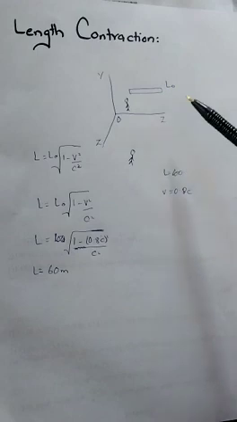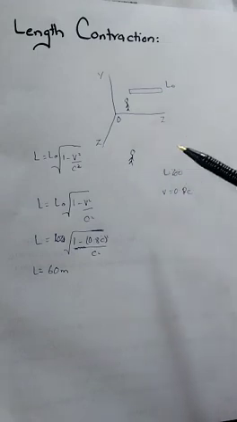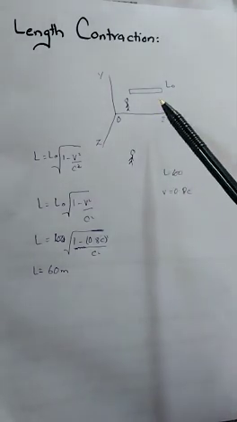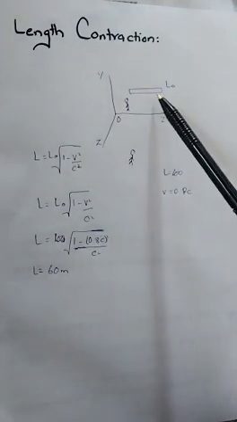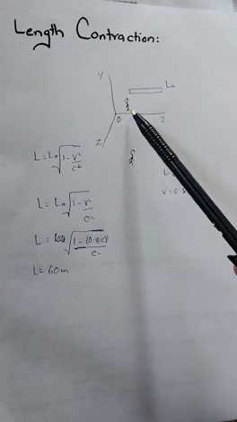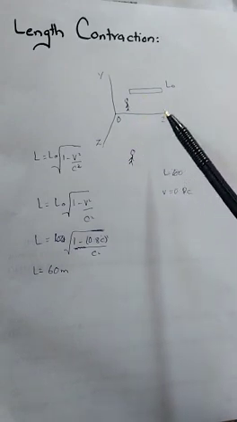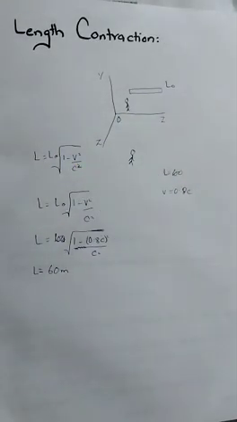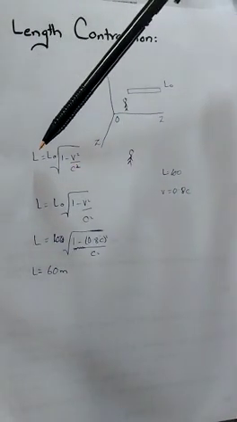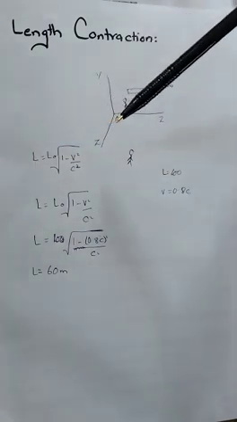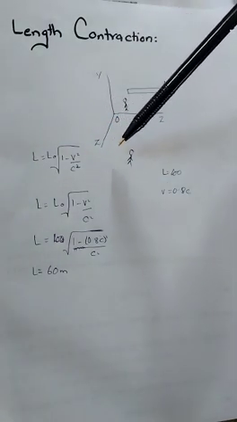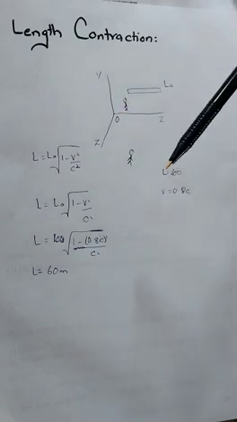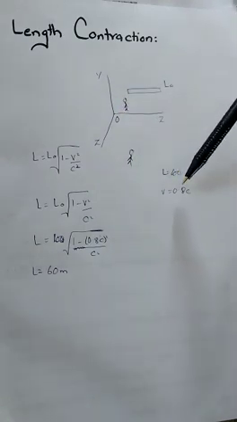Originally he measured the length L naught, and when the frame of reference in which this rod lies moves with a speed comparable with the speed of light, its length becomes shortened, and we denote this length with L. L is the new length measured by the observer with respect to whom this rod or frame of reference moves with a speed of 0.8 times the speed of light.